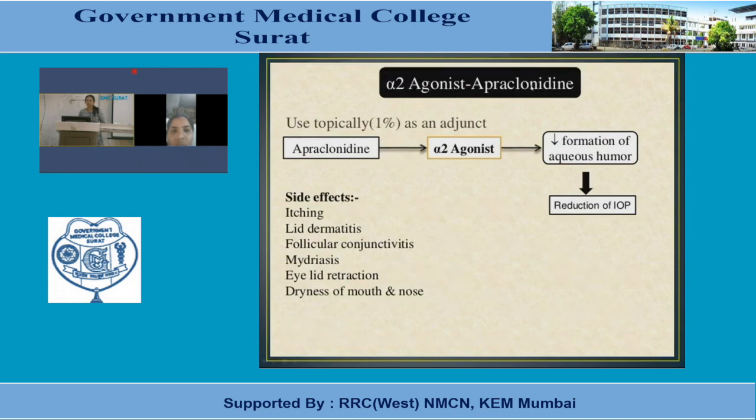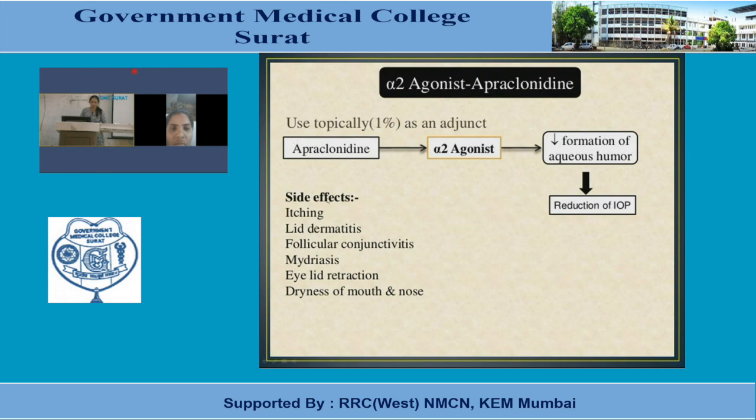Alpha-2 agonists, apraclonidine and brimonidine, we have seen these two are clonidine congeners. Used topically, 1%, as an adjuvant. They are not the first line agents. We need to remember, in case of wide angle glaucoma, the first line agents are always prostaglandin analogs. In angle closure glaucoma, we have to start therapy with osmotic agents and carbonic anhydrase inhibitors. Repeatedly I will say to you. Apraclonidine, alpha-2 agonist, alpha-2 inhibitory in nature, decreased cyclic AMP, decreased formation of aqueous humor, reduction of intraocular tension or pressure.